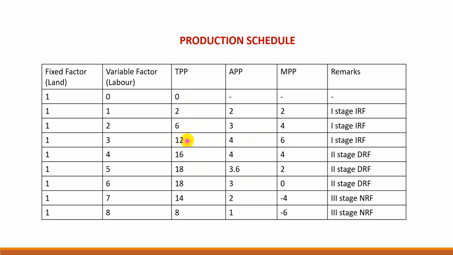So the rate is decreased: 12 to 16, 4 increased, and then 16 to 18, 2 increased. So it is decreased. Then when MPP is 0, TPP is maximum. So this 18 is the maximum value, which occurs at 6 units of employment of variable factor. Then when MPP becomes negative, TPP declines: 18, then 14, then 8.